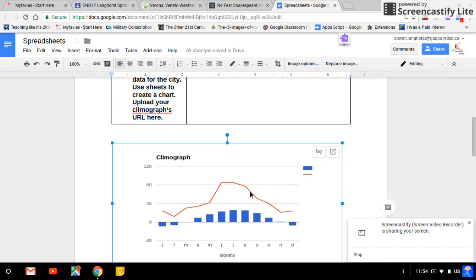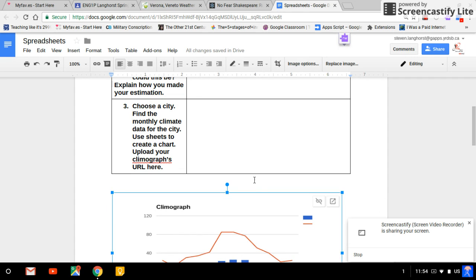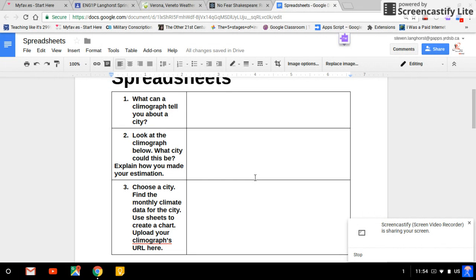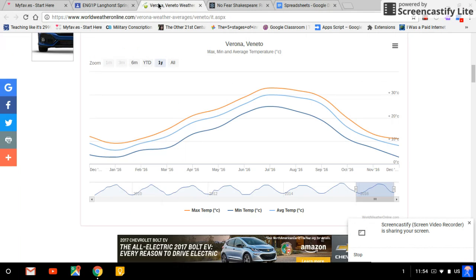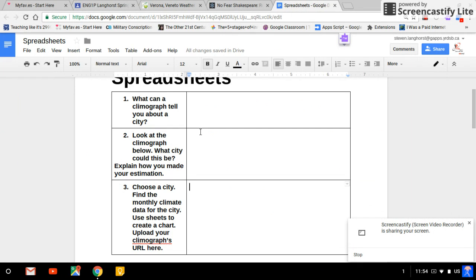So what could that be? So just use some common sense, use some thought process, figure out what it could be, and back up your reason in this box here. Okay, as for this one here, so you're going to choose a city. I'm choosing Verona, because I'm linking it back to Shakespeare.